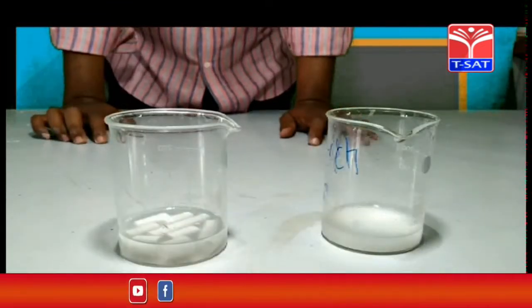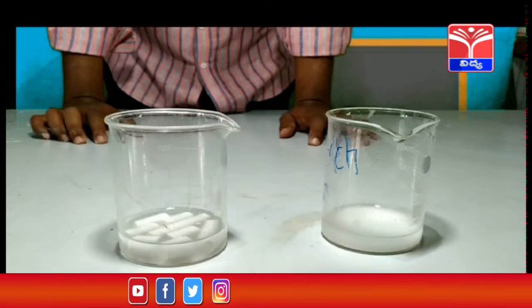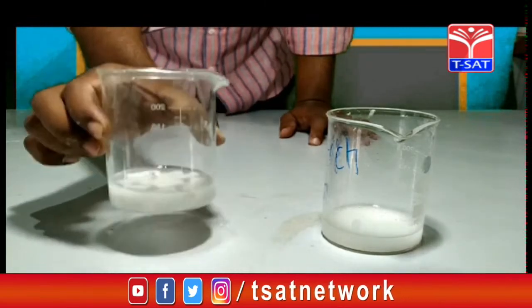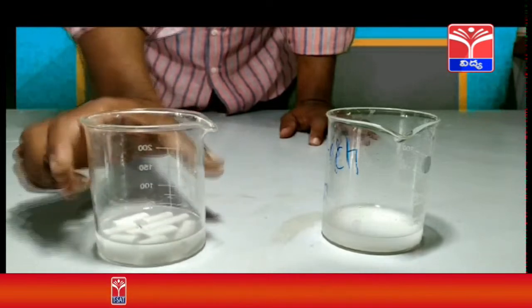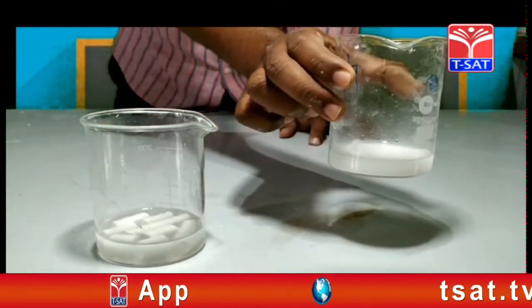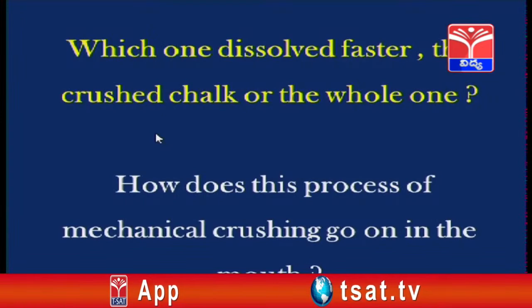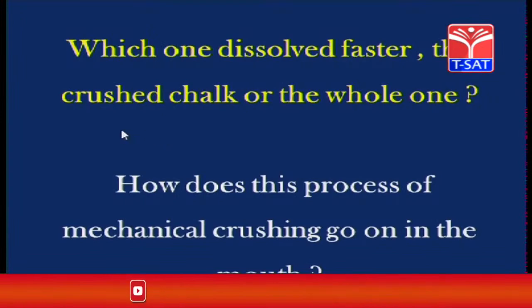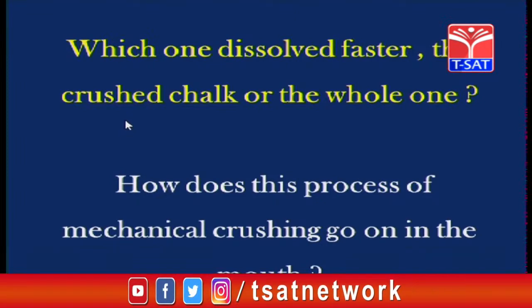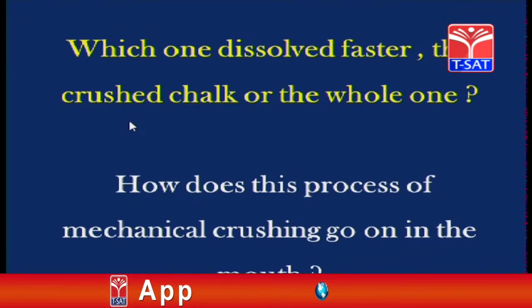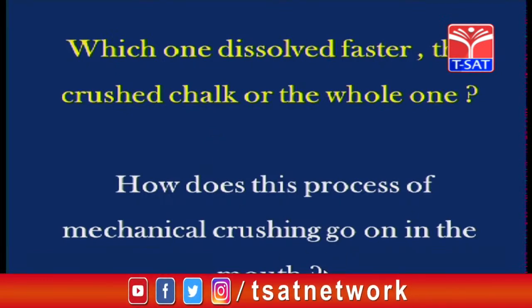Students, of these 2 beakers, which one dissolved faster? The one with longer chalk pieces or the one with crushed chalk? It becomes very easy for the vinegar to dissolve the crushed chalk, as the surface area is greatly increased, so the vinegar dissolves the crushed chalk faster than the larger chalk pieces. So, how does this process of mechanical crushing go on in the mouth?